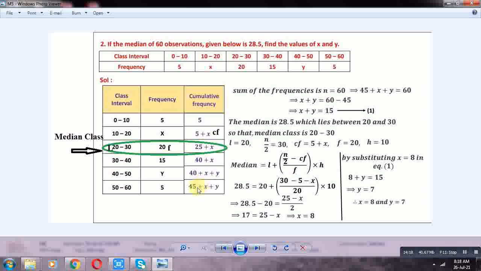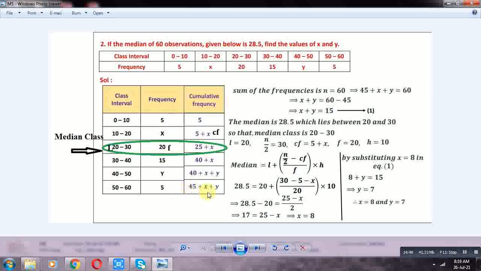First we write 5. Then 5 plus x. Next 5 plus x plus 20, which is 25 plus x. Next 5 plus x plus 20 plus 15, which is 40 plus x. Next 5 plus x plus 20 plus 15 plus y, which is 40 plus x plus y. Next 5 plus x plus 20 plus 15 plus y plus 5, which is 45 plus x plus y. These are the cumulative frequencies of the given data.